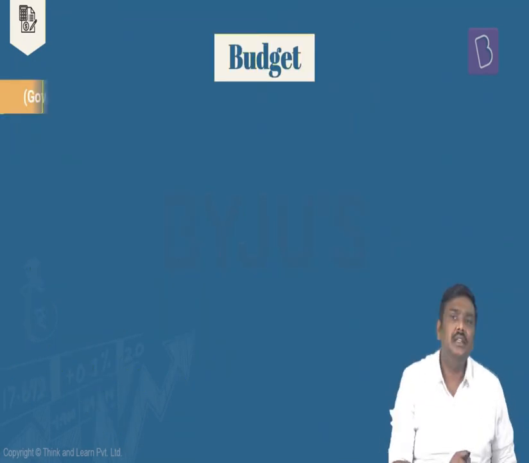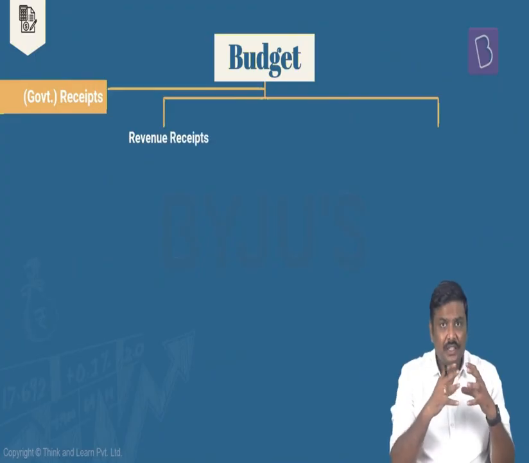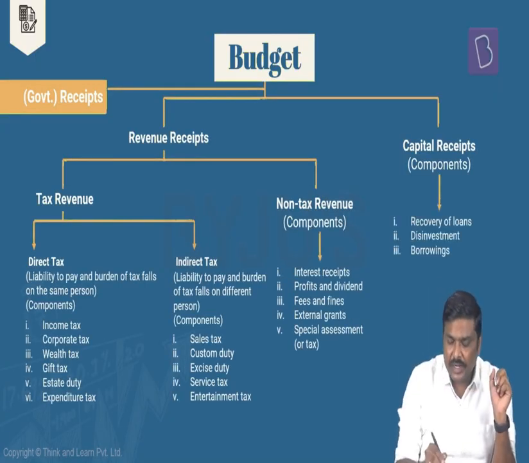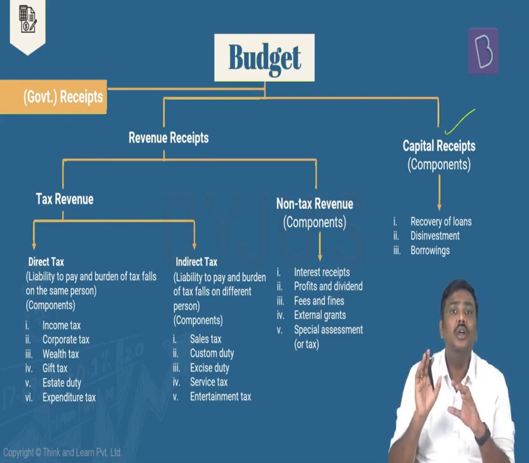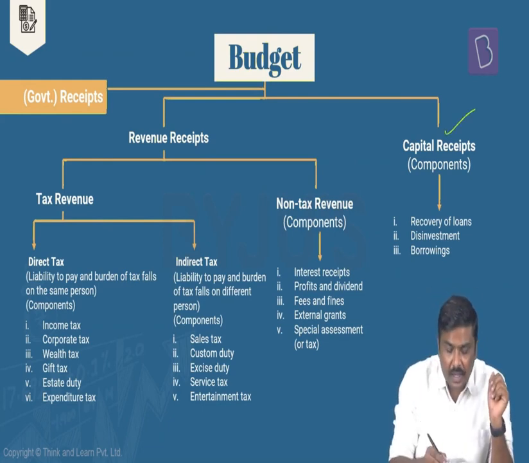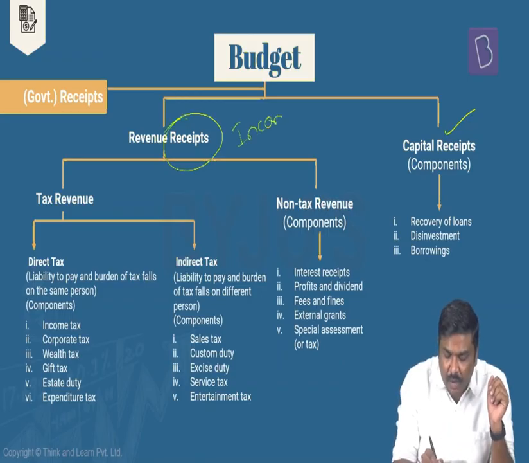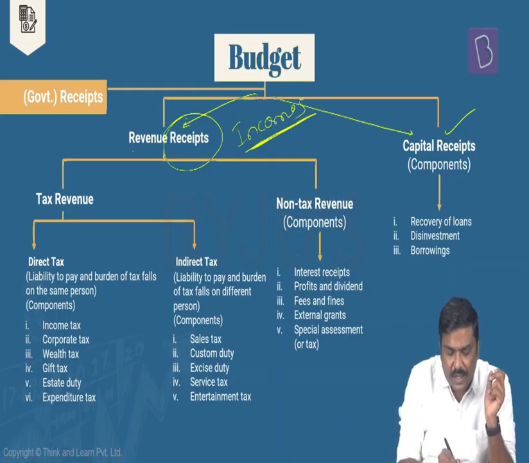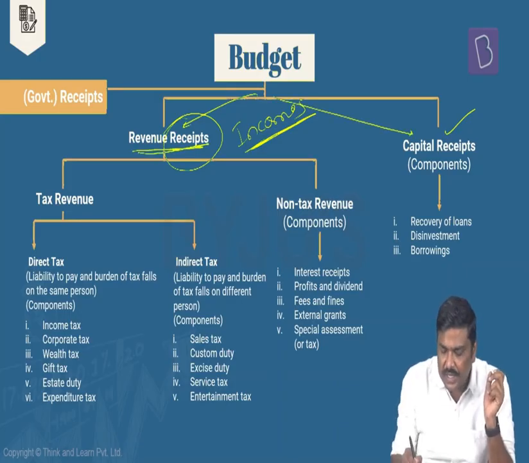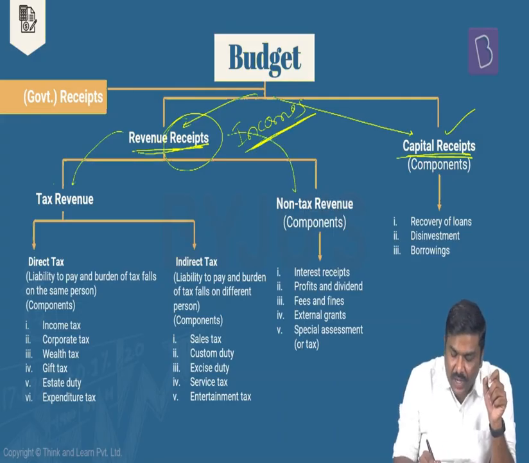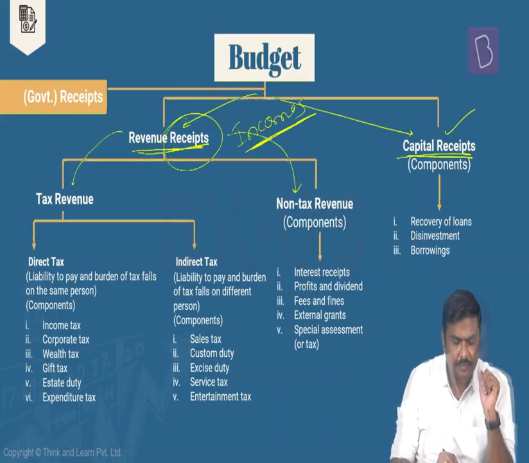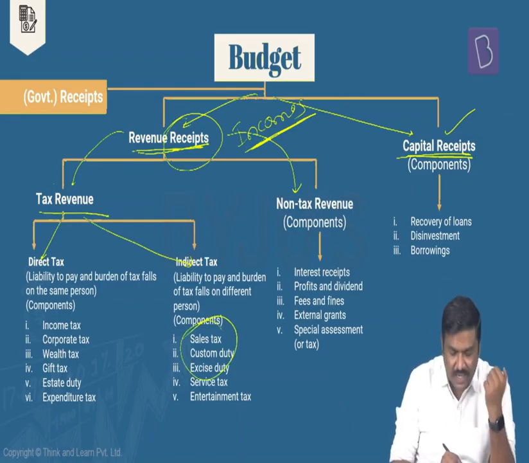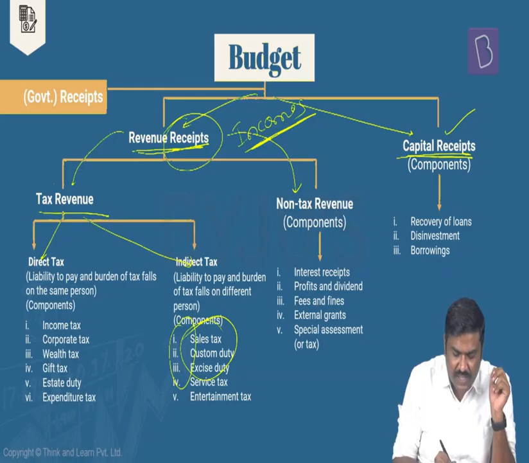Next, looking at this particular budget concept, just to simplify the concept here, we'll try to divide this budget first into receipts and then into expenditures. And again, I'm repeating, receipts essentially means incomes for the government. The incomes which are collected by the government can be divided into two parts. One is revenue receipts, the second one is capital receipts. The revenue receipts are further divided into tax revenues and non-tax revenue. Tax revenues, for example, direct tax, indirect tax. For example, earlier there was sales tax, service tax, etc. Now most of these have been merged into GST.